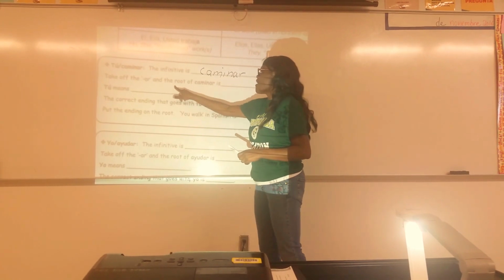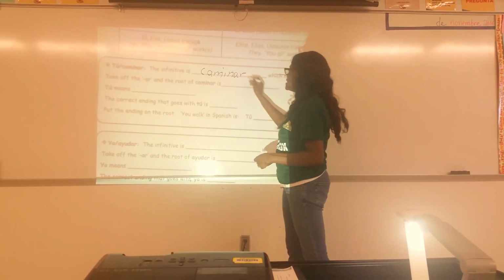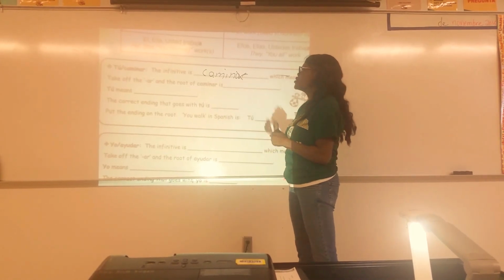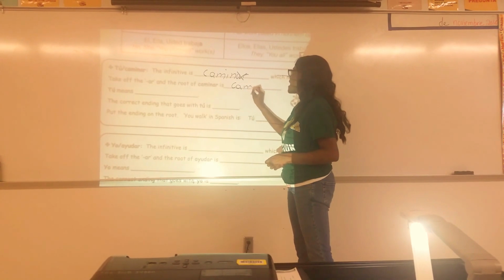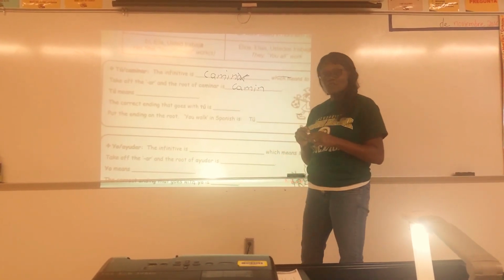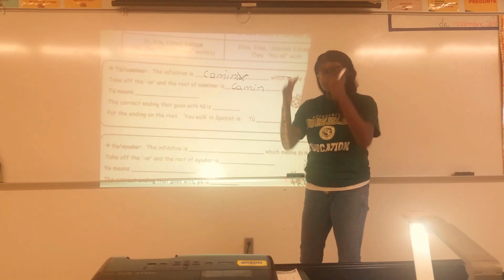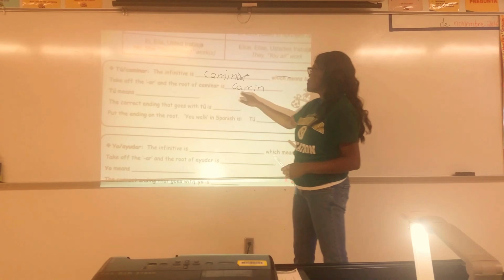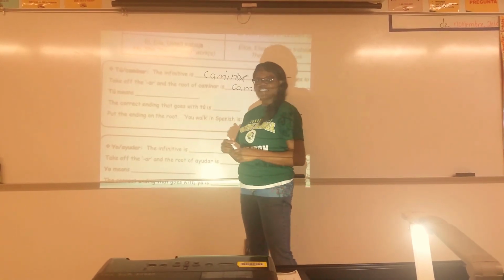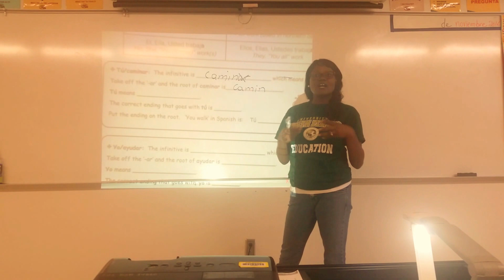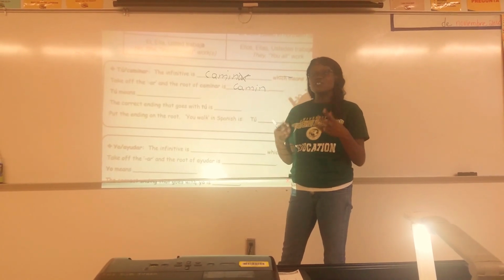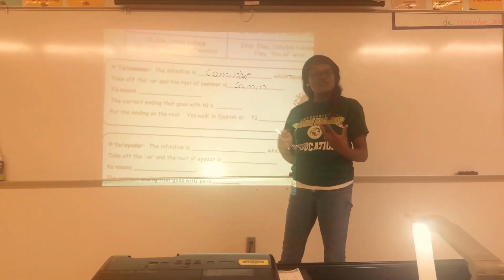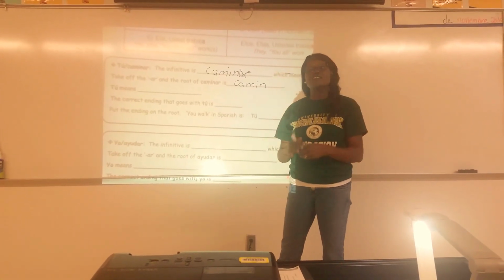Now you take off the AR. The root of caminar is what? If you drop the AR, right? So right now we no longer have the AR. So your root is camin. The root of the verb is the part that will remain constant throughout the conjugation. So you have camin. Tú, what does that mean? Tú is one of your subject pronouns, because that means you. Subject pronouns, you have seen that already. If you are conjugating AR verbs, that means you have already seen the pronouns.